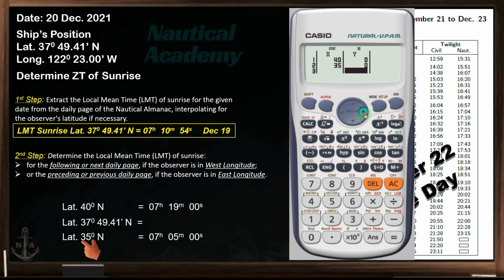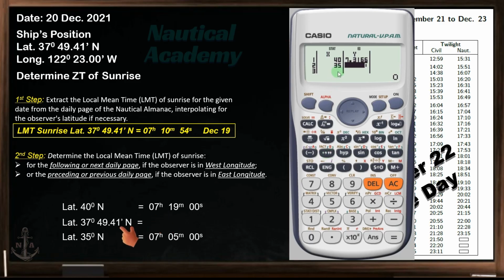Next, use the scroll button to bring the shaded rectangle along the Y column, in line with latitude 40 degrees. Then, enter the corresponding time of sunrise, which is 07 hours, 19 minutes, and press the equal button. Use this button for the unit of time. It does not affect the value of what we are looking for.